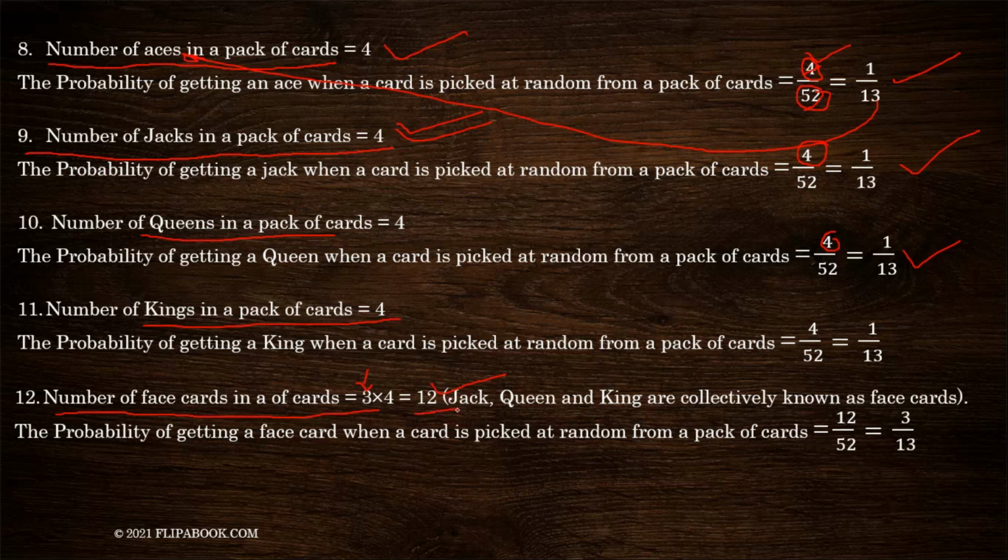So what is the probability of getting a face card when a card is drawn or picked at random from a pack of cards? So there are 12 face cards. So this is the number of outcomes favorable to the event of getting a face card. So it is 12 divided by 52, because 52 is the total number of cards in a pack of cards. Cancel out the common factor and this will give you 3 by 13 as your answer.